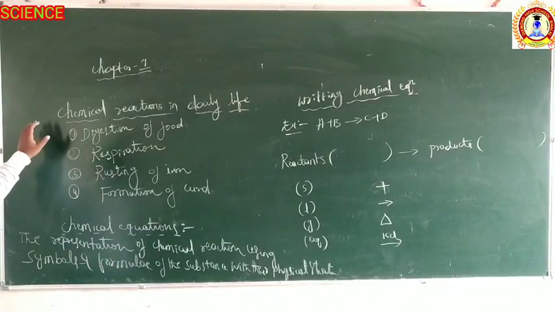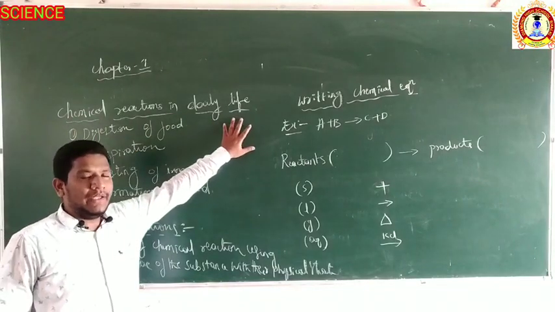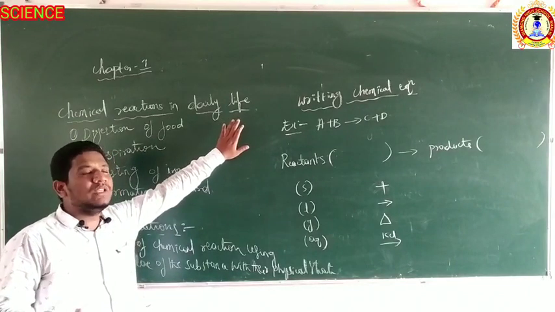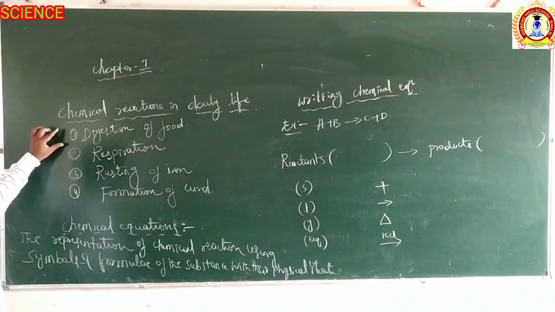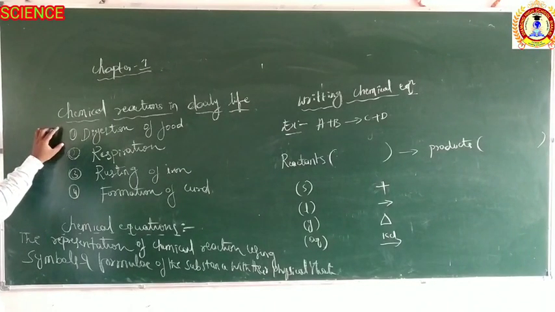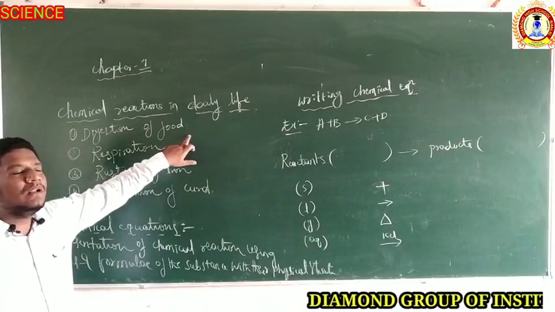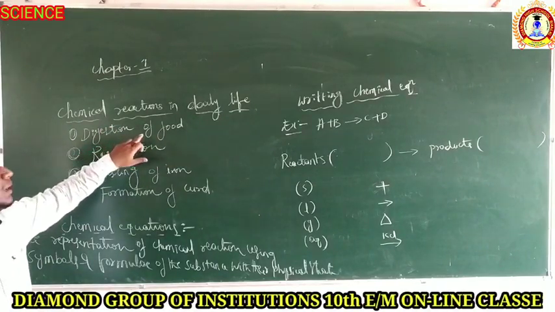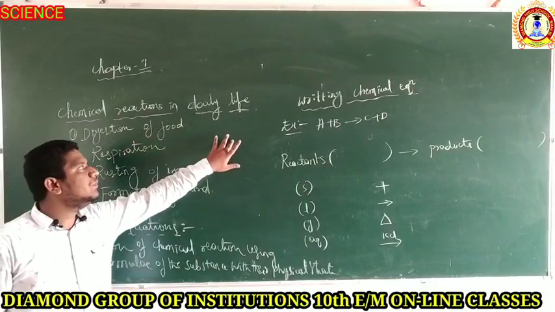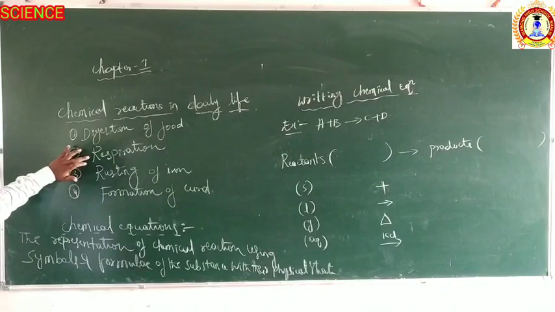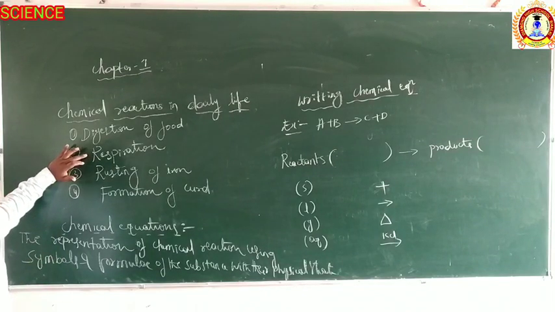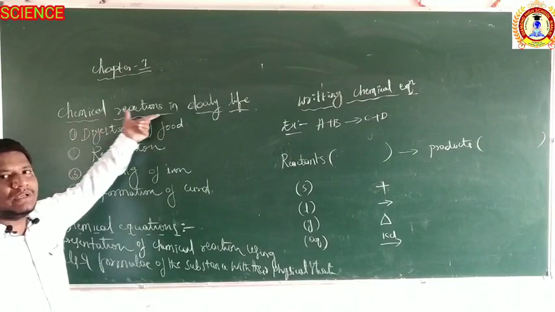Now, chemical reactions in our daily life. In our day-to-day life, how do we see which chemical reactions are there? I am giving just some examples, like the digestion of food. Digestion of food is also a chemical reaction, with the liberation of ATP molecules, which is also called energy. Respiration: what is respiration? Respiration is nothing but the exchange of gases, like we inhale oxygen and exhale carbon dioxide. That also goes through a chemical reaction.